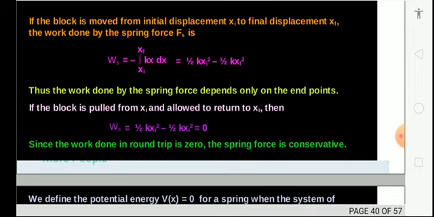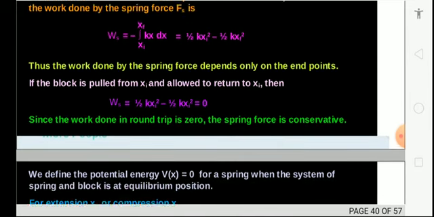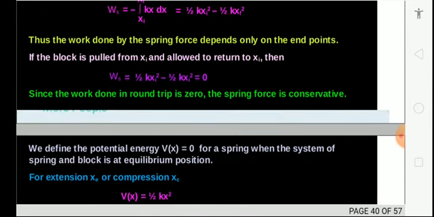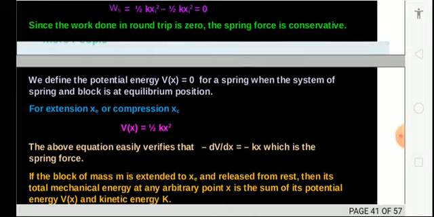Work done is the integration from xi to xf of kx dx, which is equal to half k xi square minus half k xf square. Now work done by the spring depends on the endpoints. So here work done will be 0 in a round trip. Since work done in a round trip is 0, the spring force is conservative.